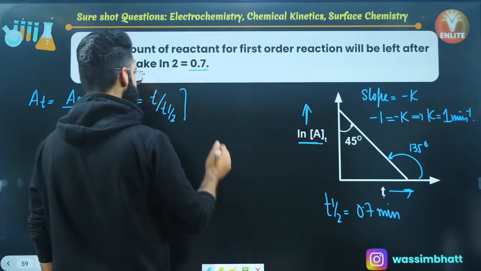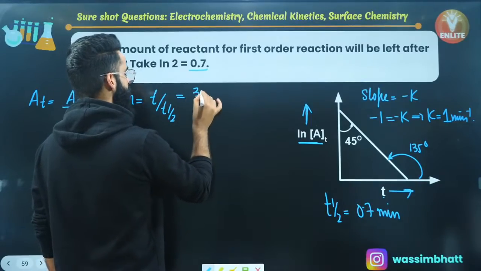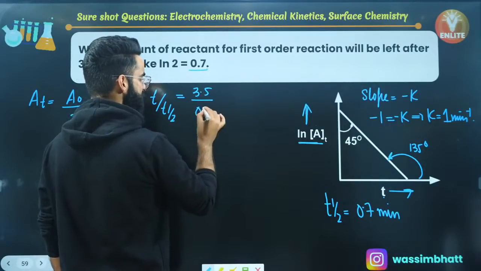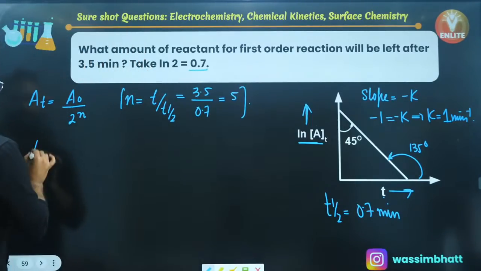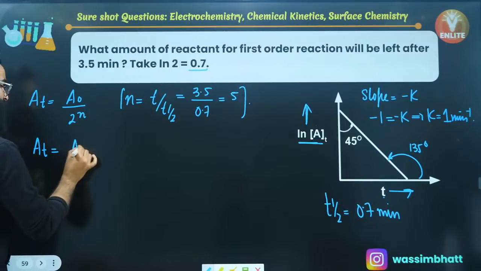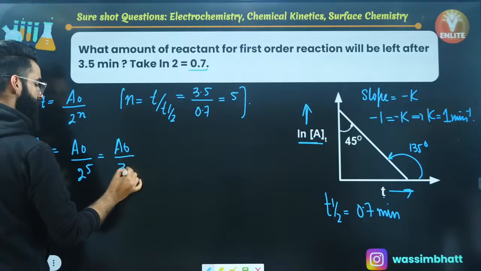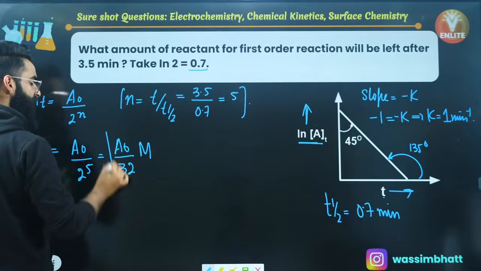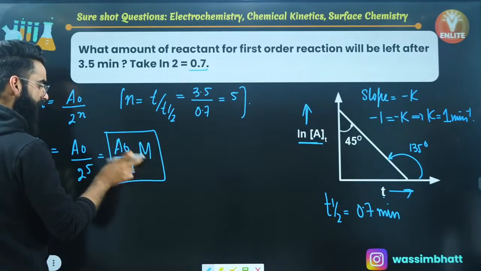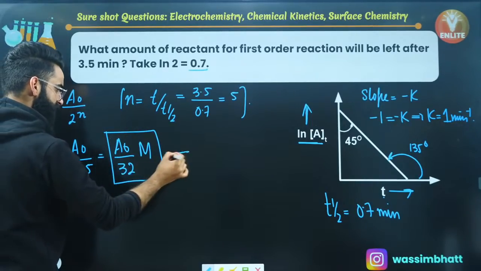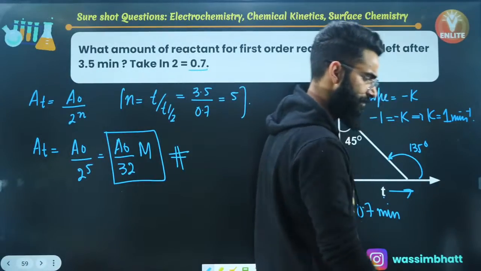After getting the half-life, let's calculate the number of half-lives n, which is total time 3.5 minutes divided by half-life 0.7. The value comes out to be 5. So you calculated the number of half-lives. After that, I'll be getting the concentration of reactant left after 5 half-lives, so it's going to be A naught divided by 32 molar. This is the concentration of reactant left after 5 half-lives, or you can say the concentration left after 3.5 minutes, which I was supposed to calculate as per the question. I'm sure you got to know exactly how to tackle these sort of questions, right?